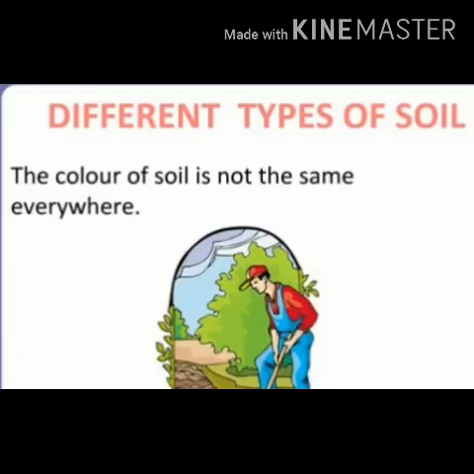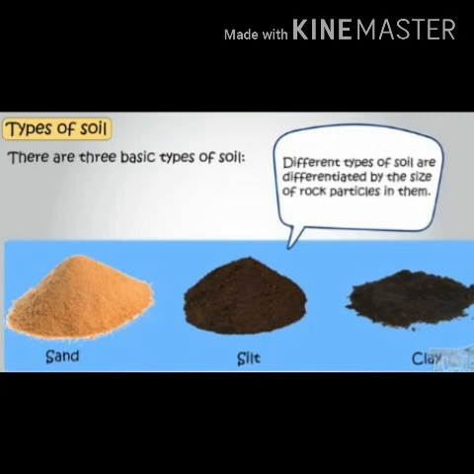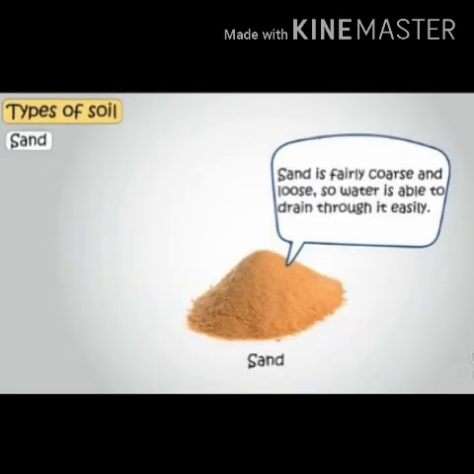Next is types of soil. The color of soil is not the same everywhere. So depending upon the color and the size of the rock particles, we have three basic types: sand, silt and clay. If you take the sand, it is fairly coarse and loose. So water is able to drain through it very easily.